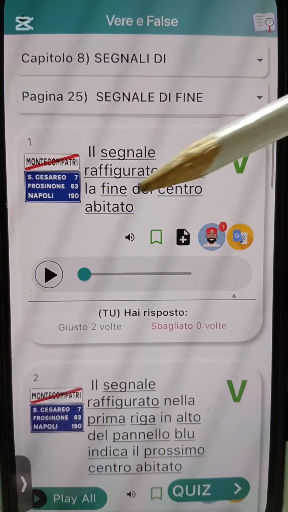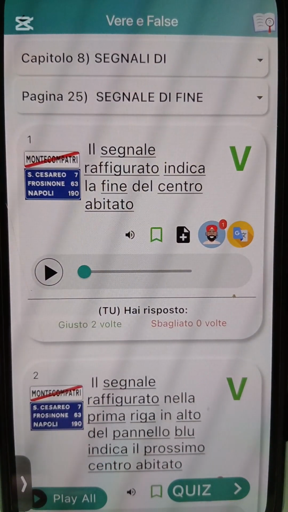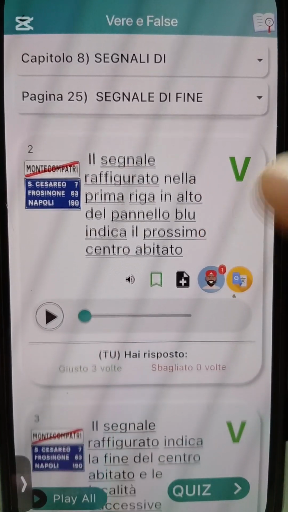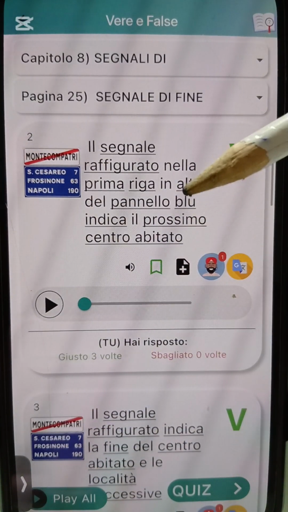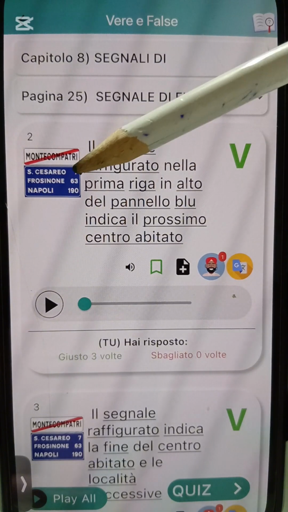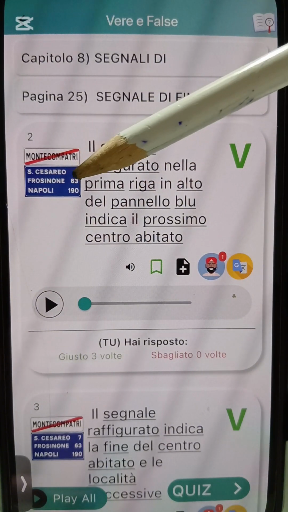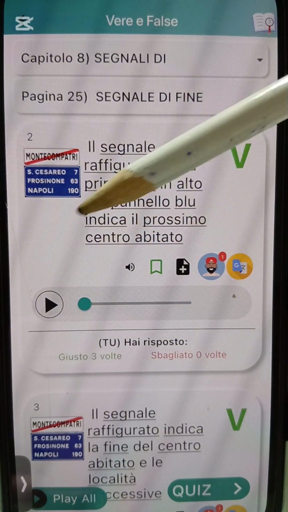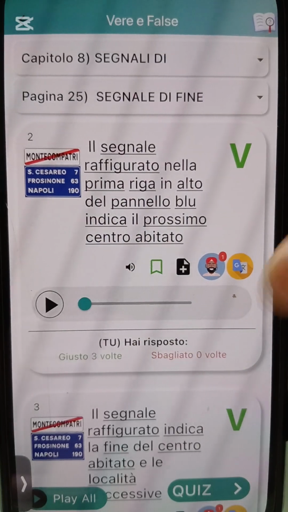I repeat, e dey indicate the end of what? City center. E dey indicate the end of city center, and you go see am, e say nella prima riga, the first line wey dey for up of this blue background, so e dey indicate the next city center.